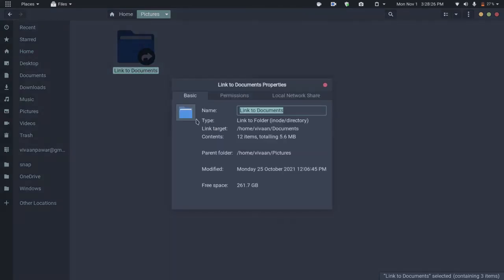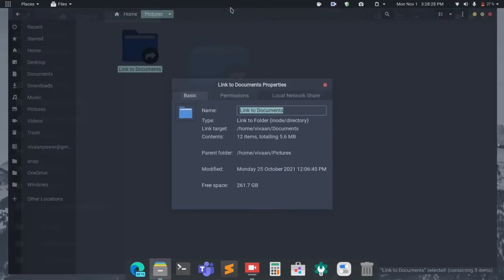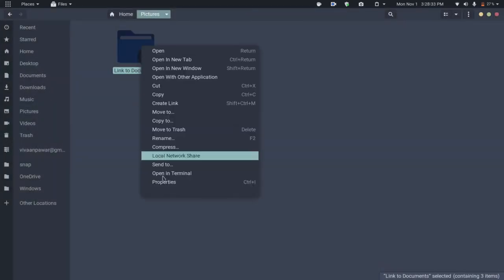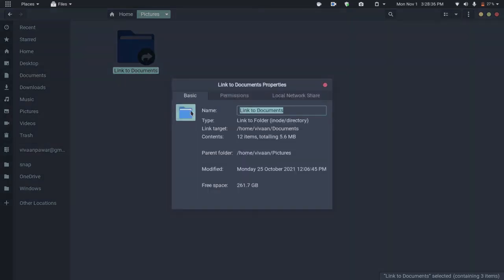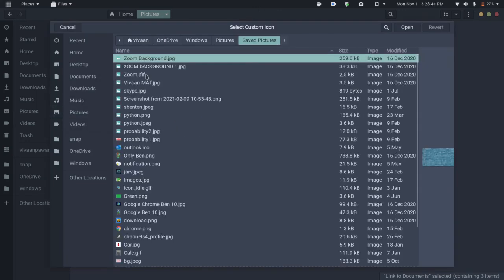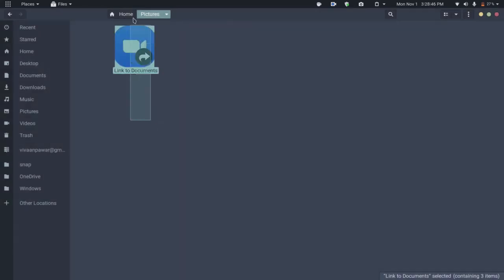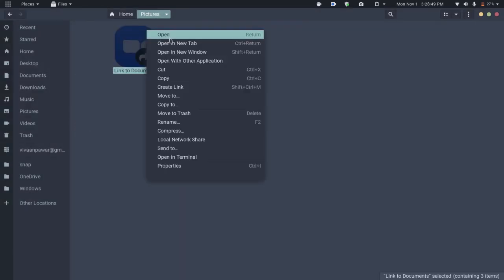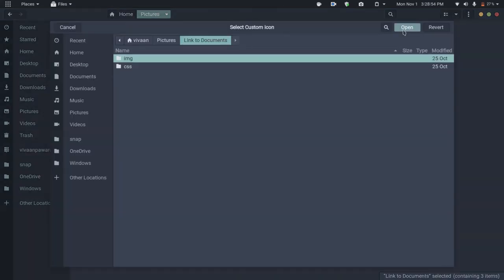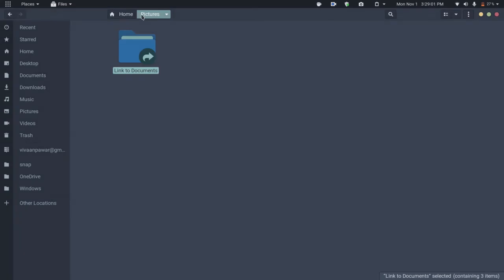And if I want to change the folder icon, just right click the folder or the link, go to properties, and here you can see the icon. Just click on this and choose any icon you want. For example, let me choose this zoom icon. Here you can see that this is the zoom icon. Okay, if you want to revert this, follow the same steps. Just don't select any file and don't open it, just click on revert and it has been reverted.